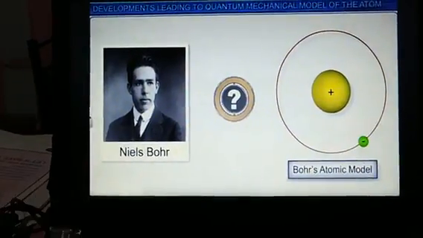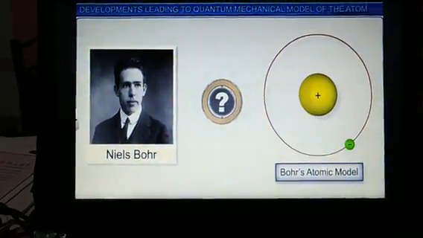So this is the ultimate model of the atom.